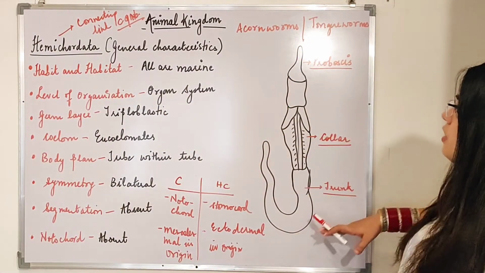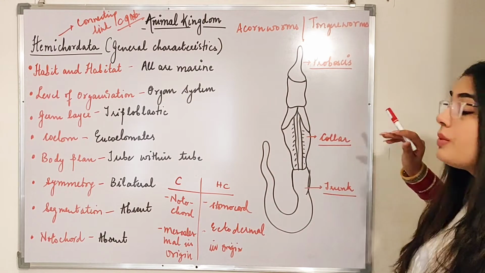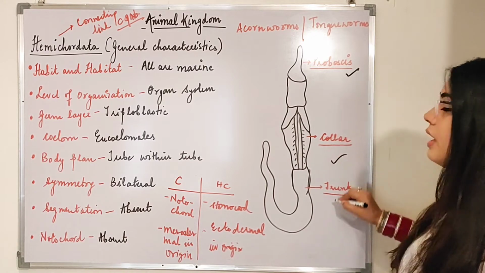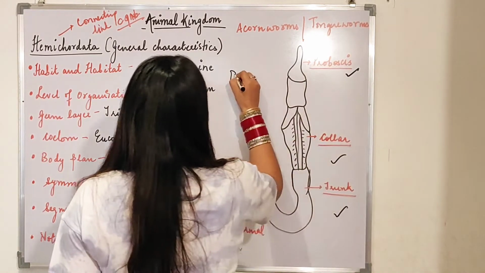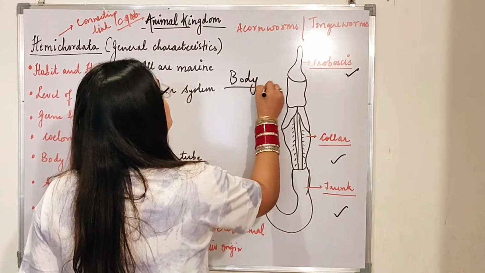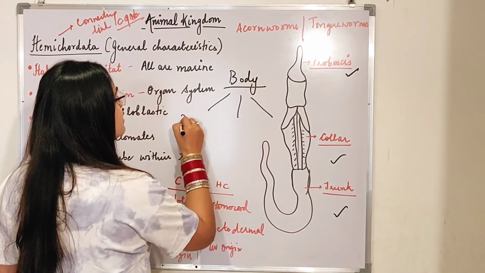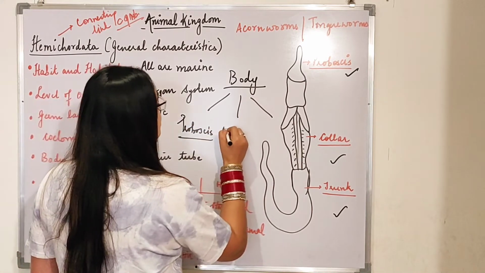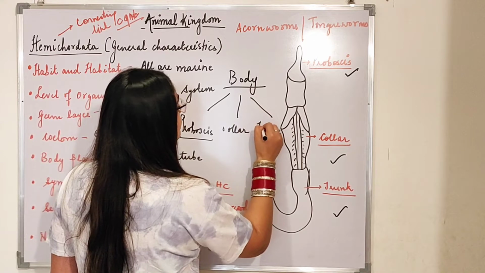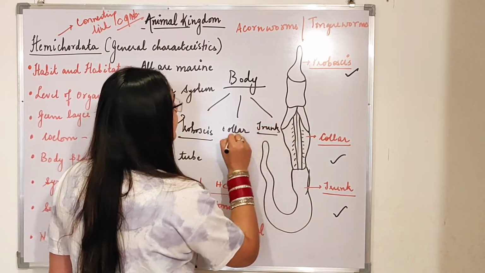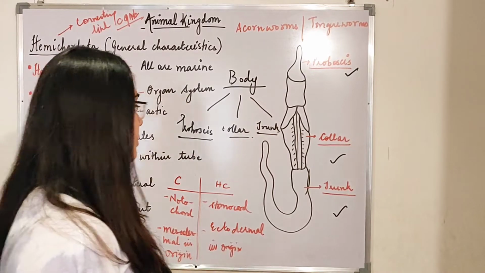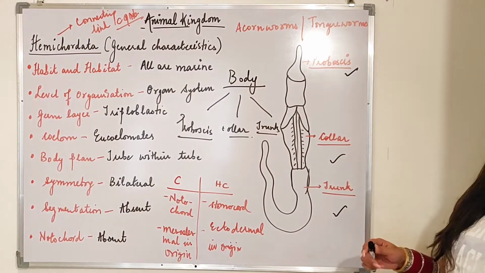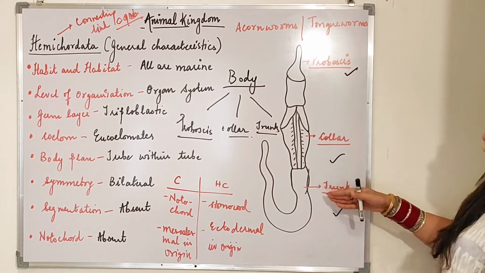I'm showing you a picture of a hemichordate. Okay, so their body is divisible into three portions: proboscis, collar and trunk. What are the three parts? First is proboscis, second one is collar, and third one is trunk. Very important that their body is divisible into three parts in total: proboscis, collar and trunk. The diagram is shown here.